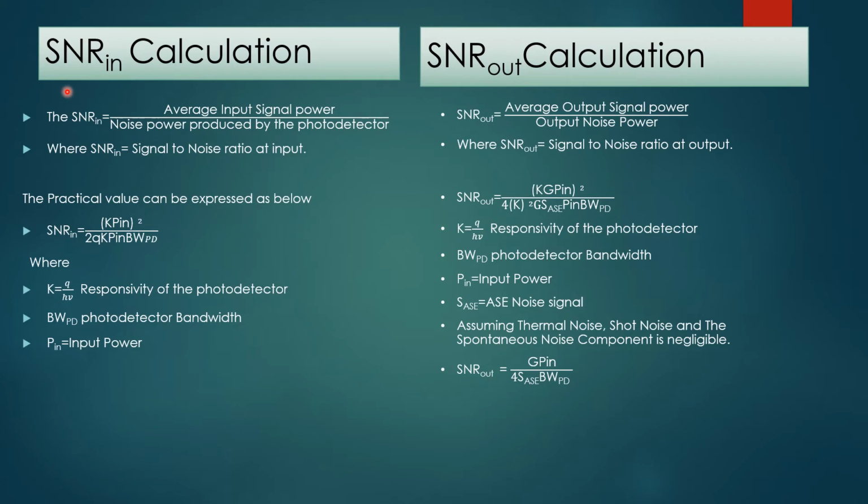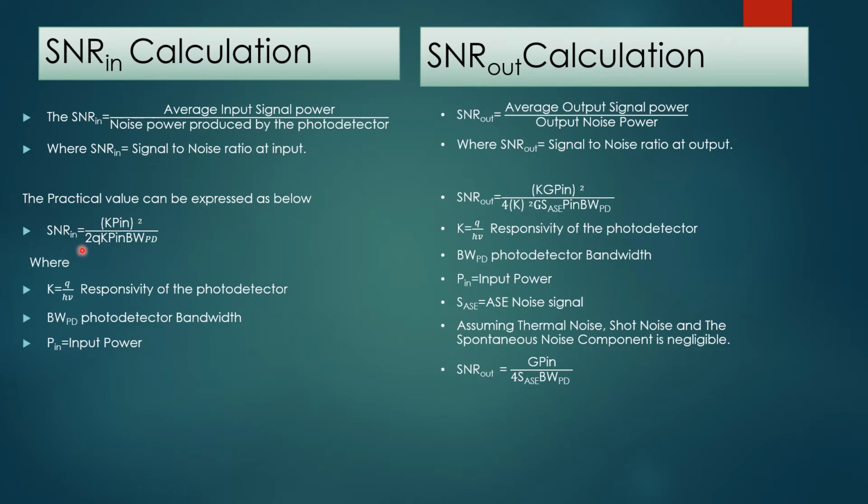So these are the formulas for calculation of signal to noise ratio at input and signal to noise ratio at output. Signal to noise ratio at input calculation. Signal to noise ratio at input is equal to average input signal power divided by noise power produced by the photodetector. The practical value can be expressed by this formula.